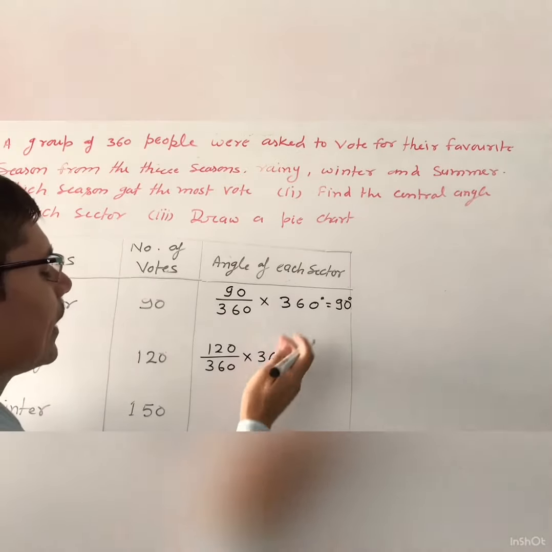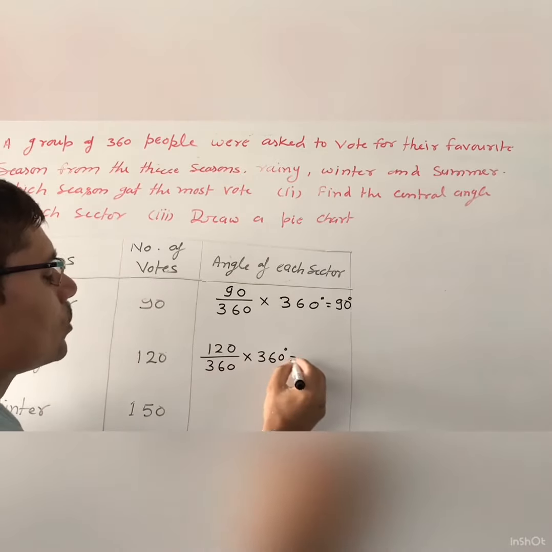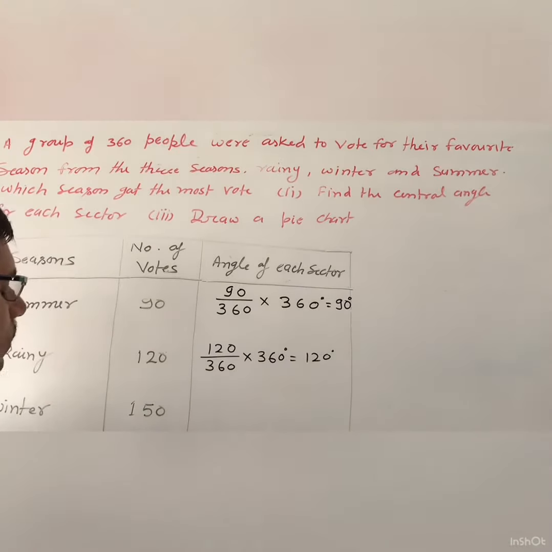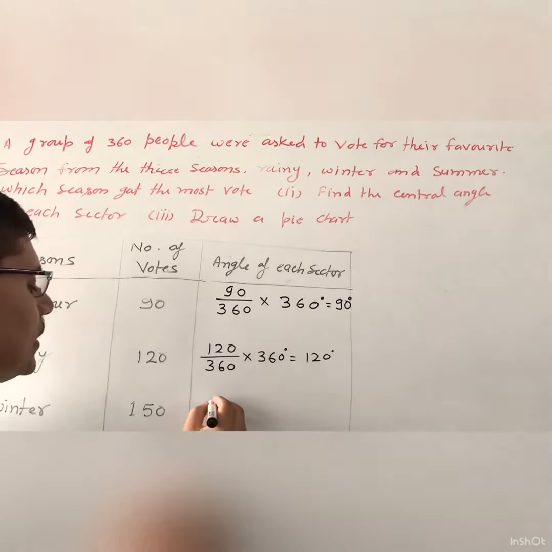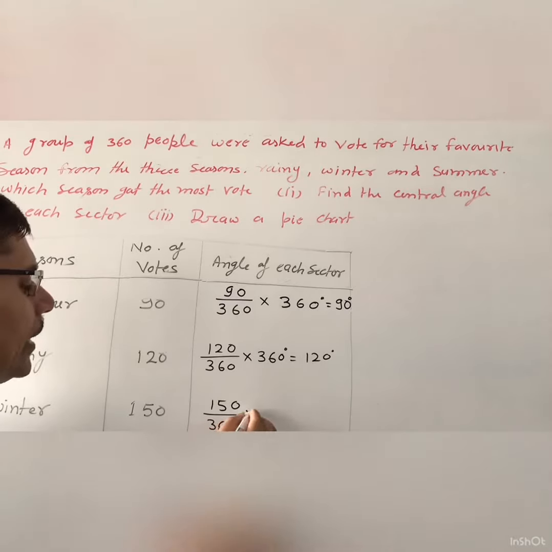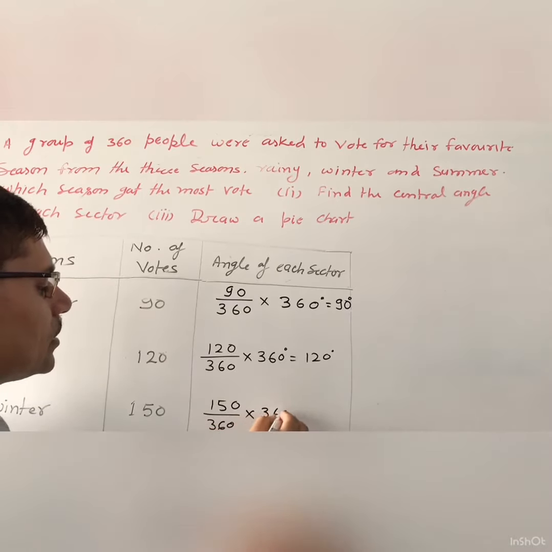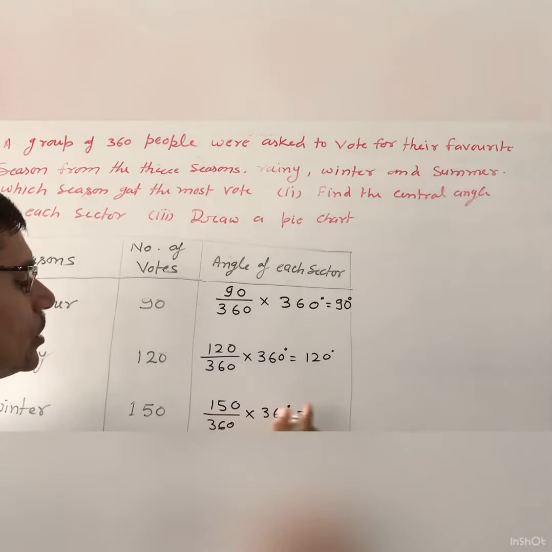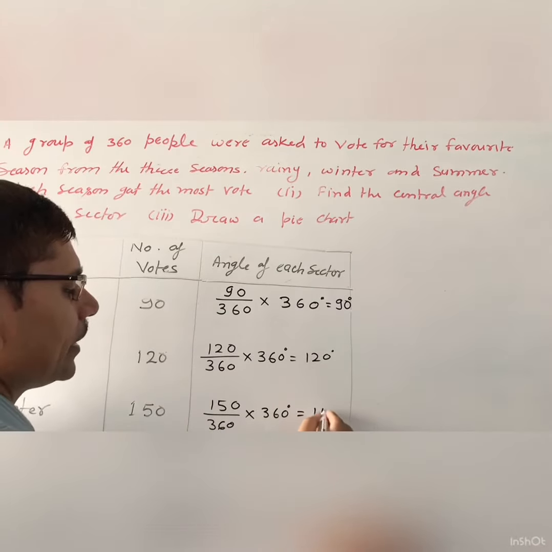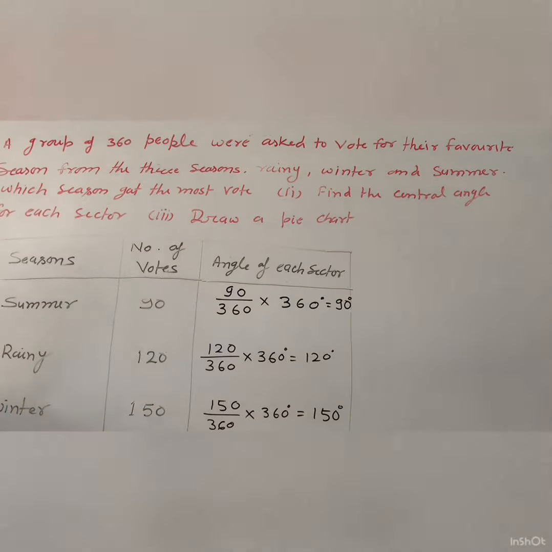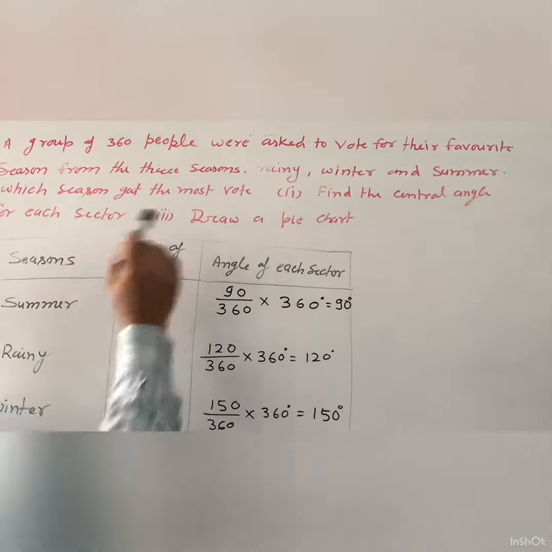Now again 360 cancels, so this is 120 degree. Now for the winter season, this is 150 divided by 360, which is the total value, into 360 degree, the total angle in the circle. So now 360 cancels, you will get 150 degree. So this is the central angle for each sector.